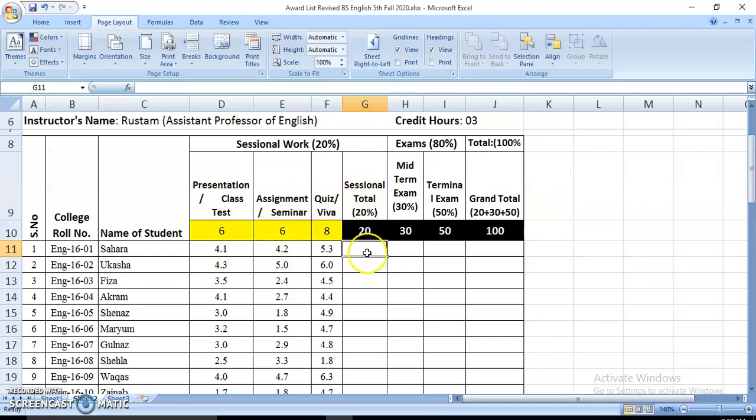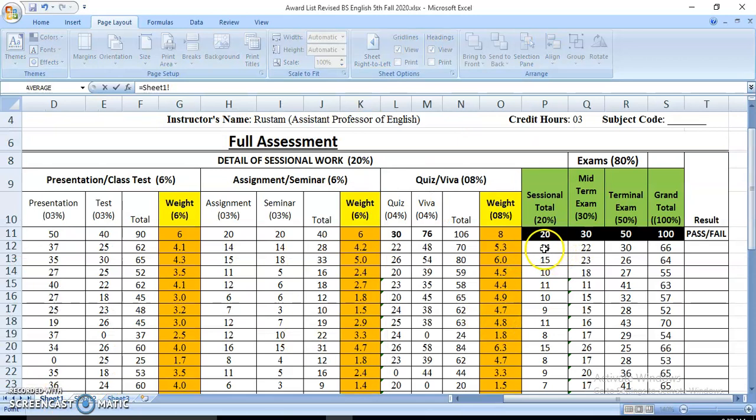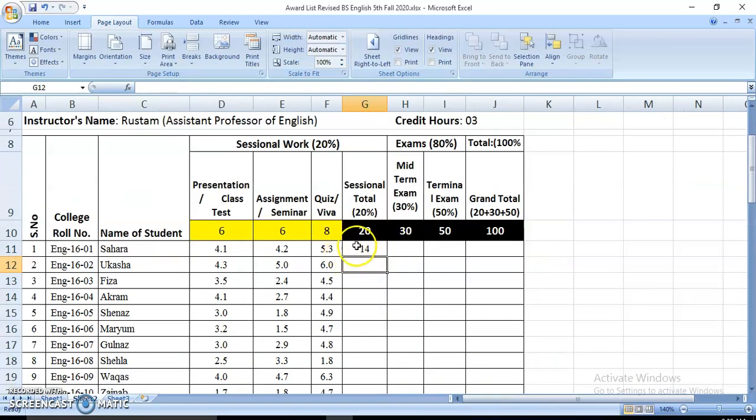Now total. Just click here, insert the equal sign, and go back to sheet 1. You need to watch the previous video in which I have shown how I automatically calculated all this. Now click here, selected. Now press the enter button. Now you are back here.